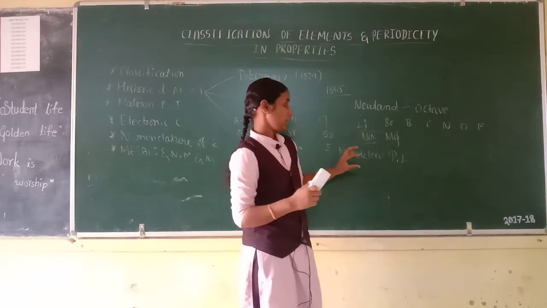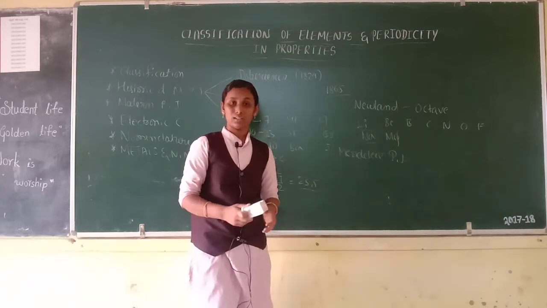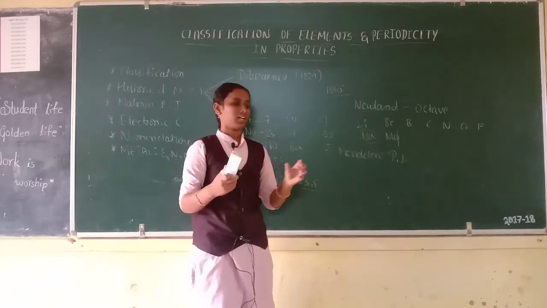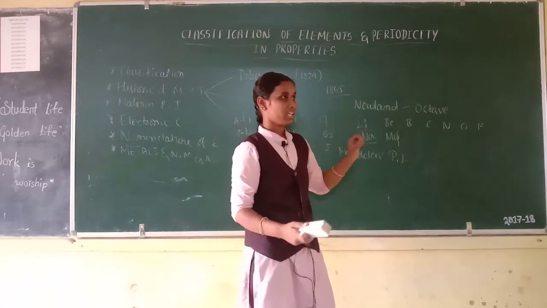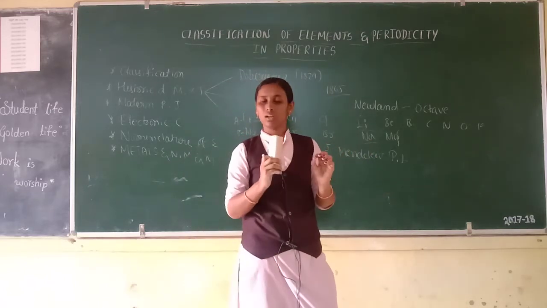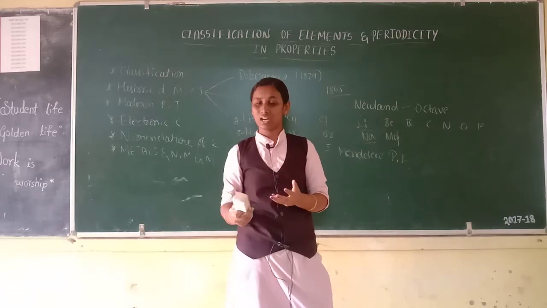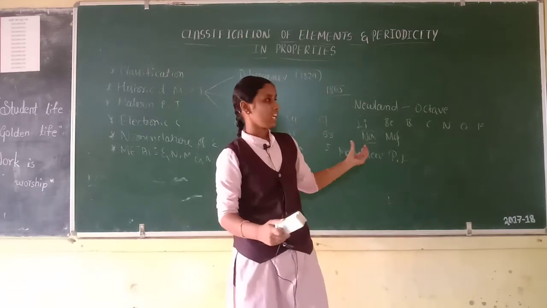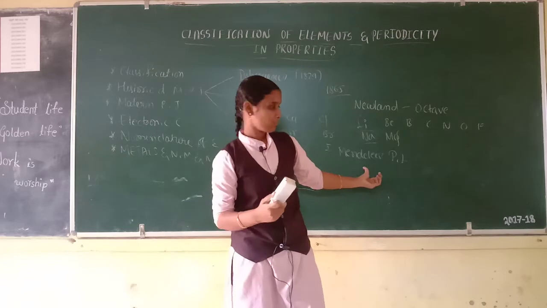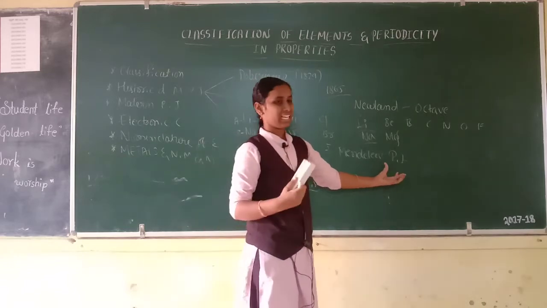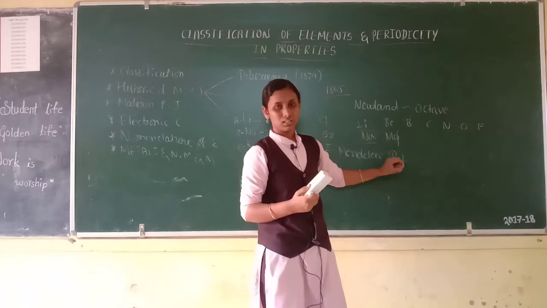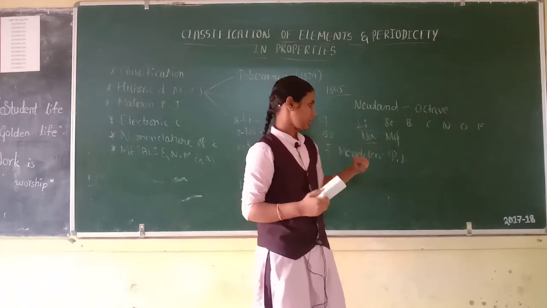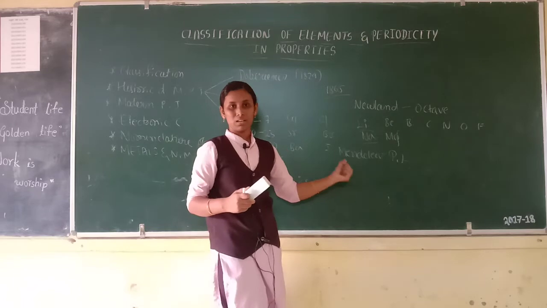First one is, he predicted the properties of undiscovered elements, like he predicted Eka aluminum and Eka silicon. After being discovered, Eka aluminum was named gallium, and Eka silicon after discovery was named germanium. So this is also one plus point.